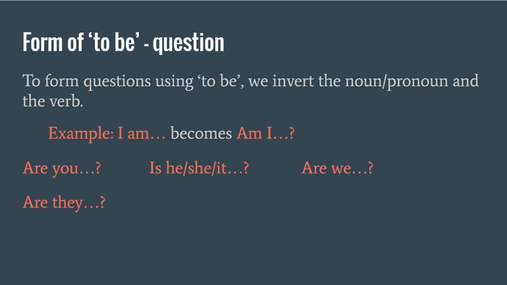The form of to be, question. To form questions using to be, we invert the noun or pronoun and the verb. For example, I am becomes am I? Are you? Is he, she, or it? Are we? Are they?